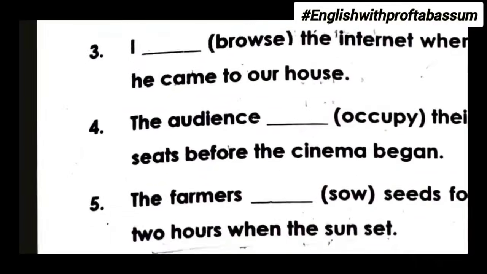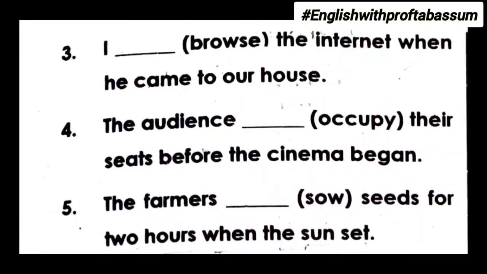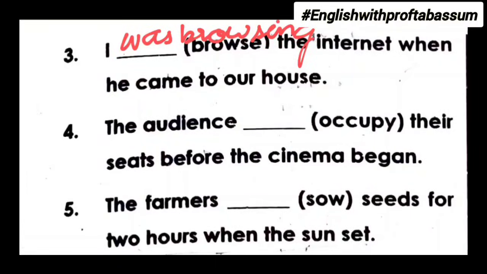Next question. I dashed the internet when he came to our house. So over here, one action was happening and another action interrupted the previous action. So the tense is past continuous. The rule is was or were plus V1 plus ing. So with I, we'll use was and browse is V1 plus ing. So I was browsing.